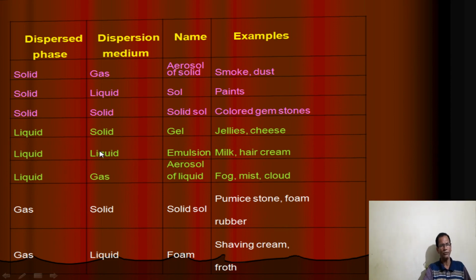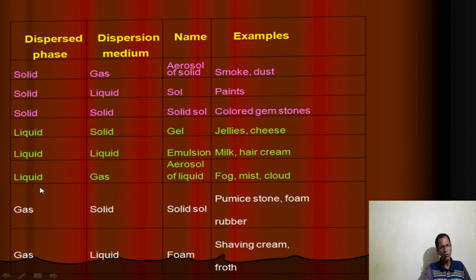Then liquid in liquid, that is called emulsion. Examples are milk, your hair cream. Here both liquids are immiscible, but they are mixed with the help of a third reagent, that is called emulsifying agent, producing emulsion. Examples are milk and hair cream.